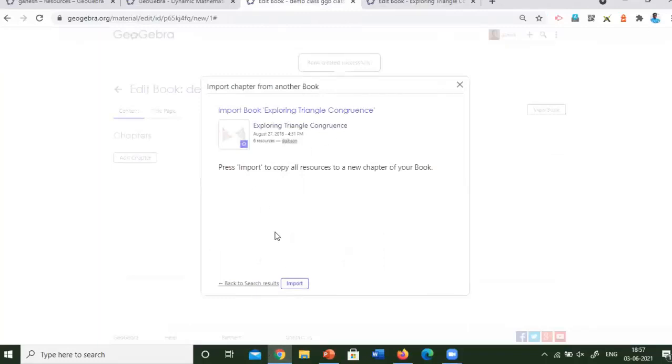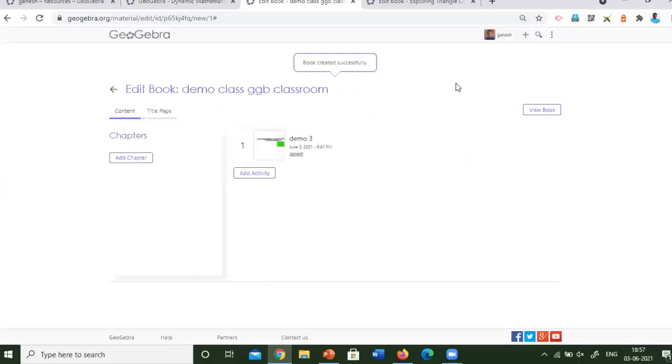It will take some more time because it has plenty of activities, I think. I will go back to results. Like this, it will be added as another activity. Due to some network issues, it won't show like this.